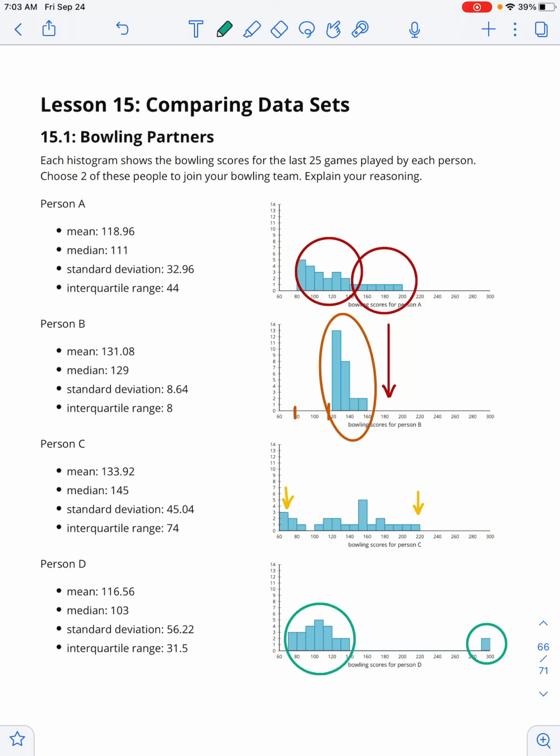So the point of this activity is for us to look at how the center and the spread of our data influence the choices that we make. For example, we can see that the spread of person D is much larger than the spread of, say, person B, who's very consistent. But maybe we want to take a chance on them because we know that they can score in the 290 to 300 range. We could say the same thing about comparing person C to person B, in that person C is less consistent, but they can score higher. The purpose of this activity is to show how data about center and spread can influence those choices.